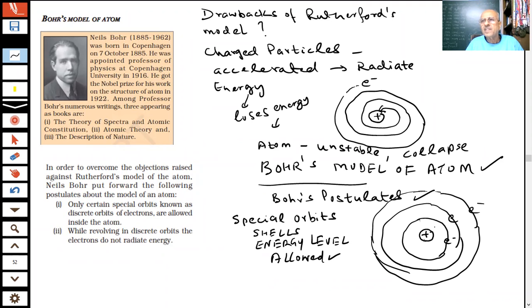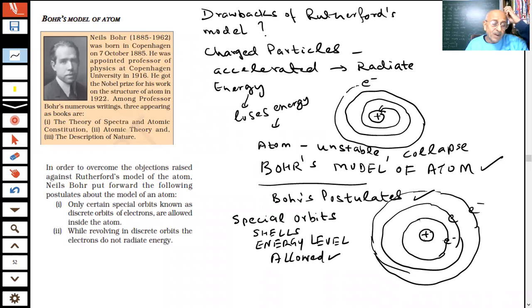Atomic spectra and all these experiments were also done by many scientists who were studying this. So what we are saying, students, is that not all orbits are allowed, only specific and definite orbits are allowed in which electrons will revolve. And so long as the electron revolves in this orbit, it will not radiate energy, because if it radiates energy, it will fall inside the nucleus.